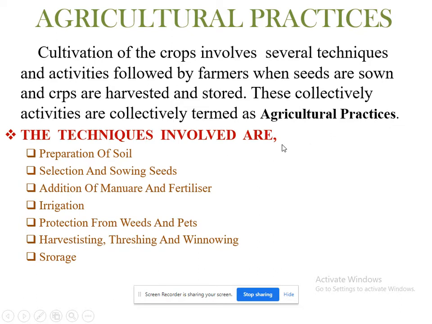So what are those agricultural practices? First one, preparation of soil, selection and sowing of seeds, addition of manure and fertilizers, irrigation, protection from weeds and pests, harvesting, threshing and winnowing, and last but not the least, storage. These are all the steps or techniques involved in growing crops. So let us discuss one by one.